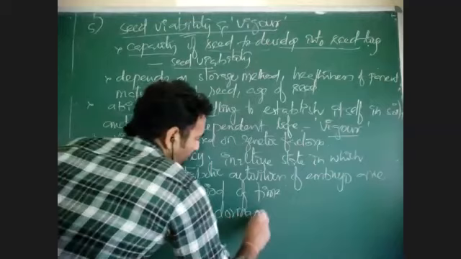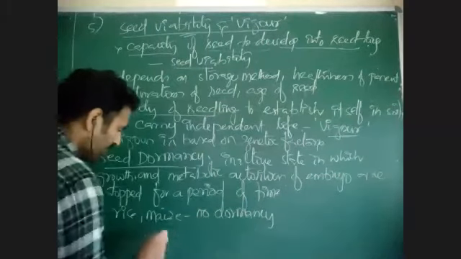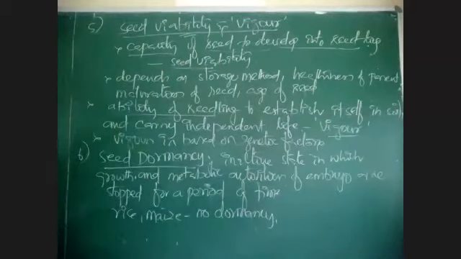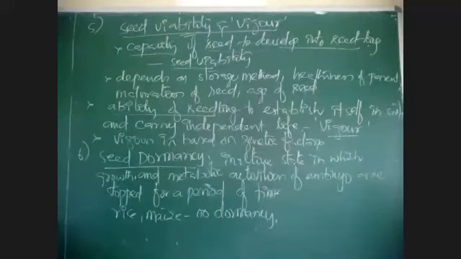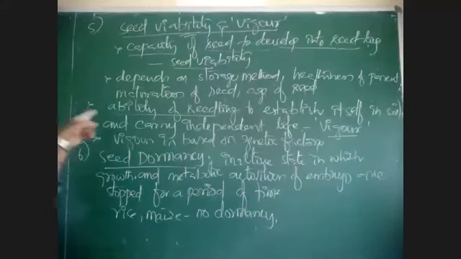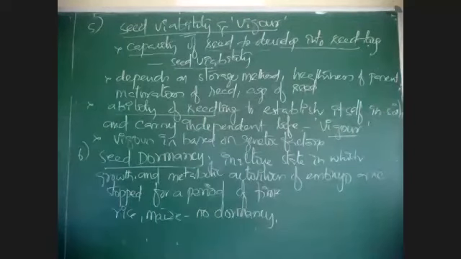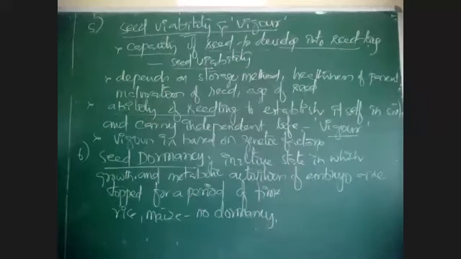Seeds of rice and maize can germinate immediately after dispersal, after reaching the ground. Seeds of Avicennia and Rhizophora can grow viviparously. But in the majority of plants, we can see seed dormancy.